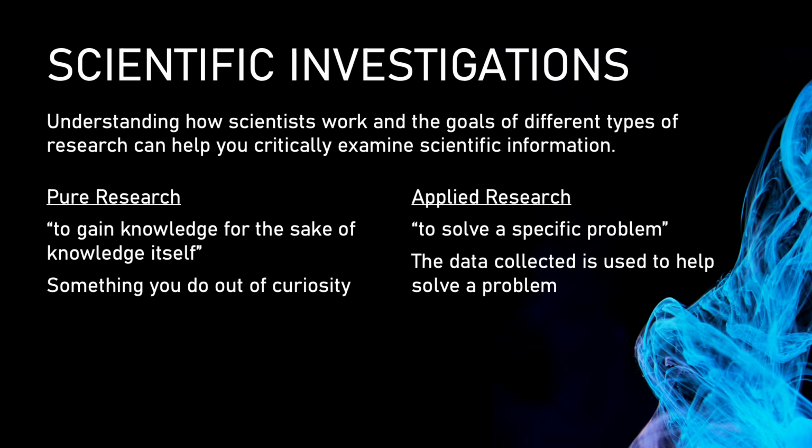So scientific investigations can have different goals. Pure research is done mainly to increase our understanding of how something works, even if there isn't an immediate use for that information. It often begins simply because a scientist is curious and wants to answer a question. Our other type of research is applied. It's designed to solve a specific real-world problem. And these two types of research typically work together. Pure research gives us new knowledge, and then applied research can take that knowledge and use it to develop solutions.